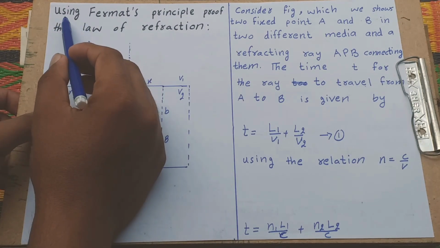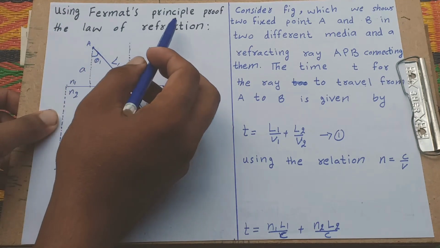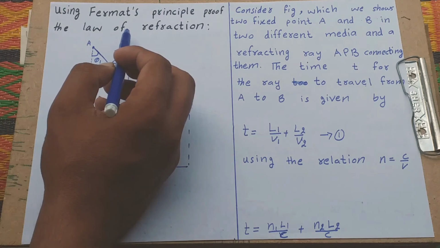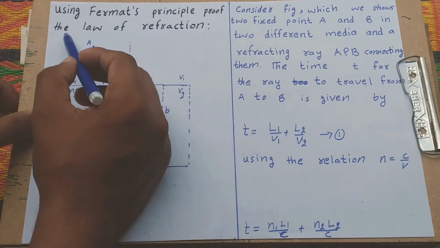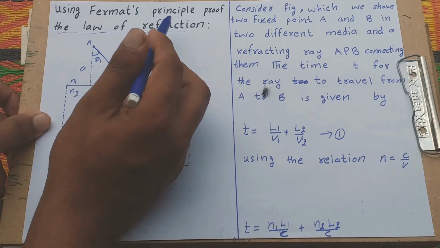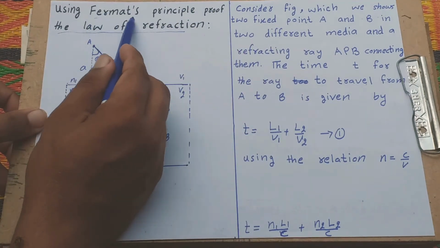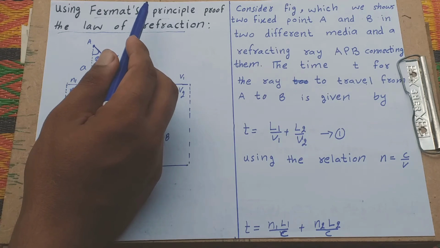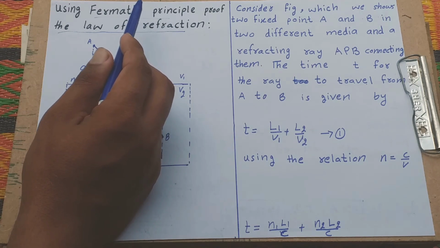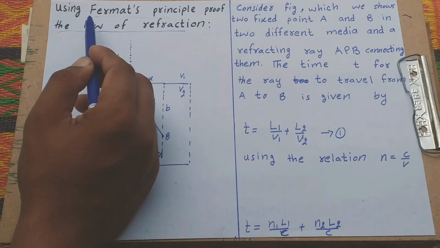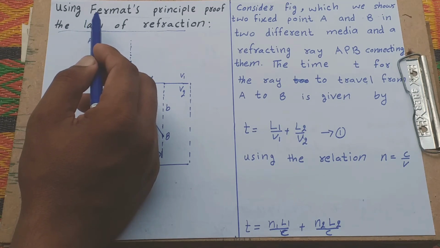Today our topic is using Fermat's principle to prove the law of refraction. It means we prove the law of refraction from Fermat's principle. What is Fermat's principle? Fermat's principle, also known as the principle of least time, is named after the French mathematician Pierre de Fermat.